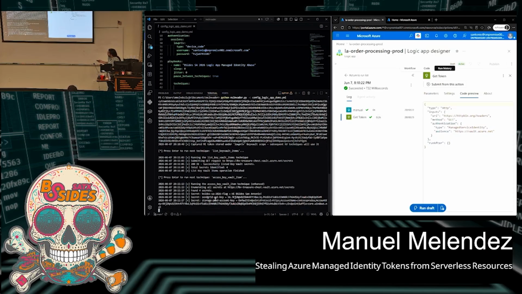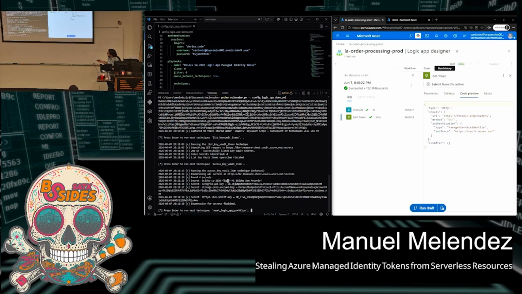The first one is supply, BSides San Antonio. There's an API key, storage account access key, and whatnot, right? So we found some valuable files or secrets here that we can then continue to use in our environment.